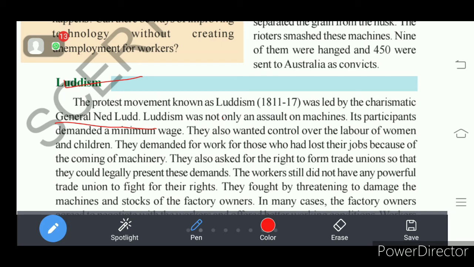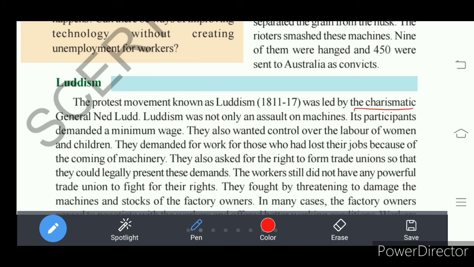So General Ned Ludd was a very efficient leader. People, that means workers, were moved by his words. Understand? He was an inspiration for many of the workers. So he was called a charismatic leader. What do you mean by charismatic?